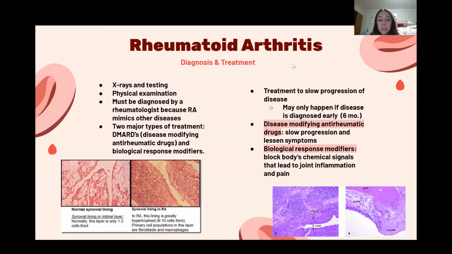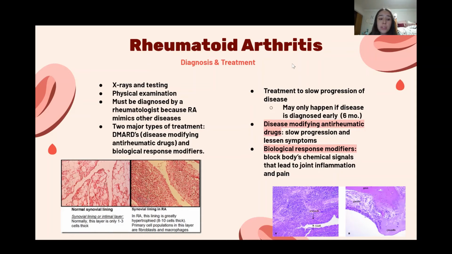And in addition to this, it's best for the disease to be diagnosed about 6 months after the onset of symptoms so that the patient can start to receive treatment to help manage these symptoms. And it needs to be diagnosed that early so that the treatment can be effective and can help them.